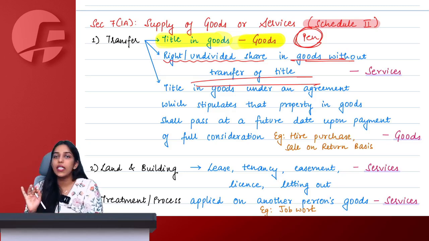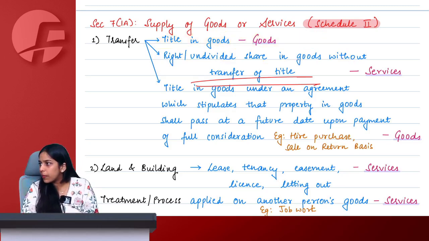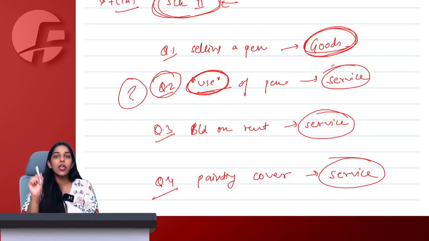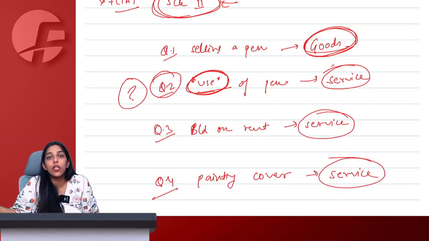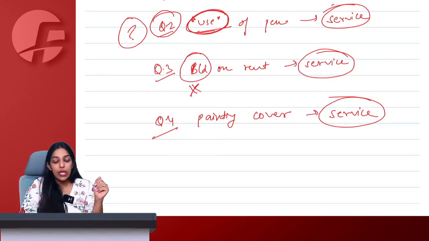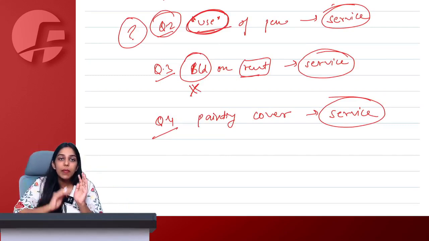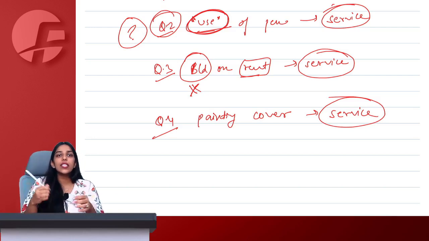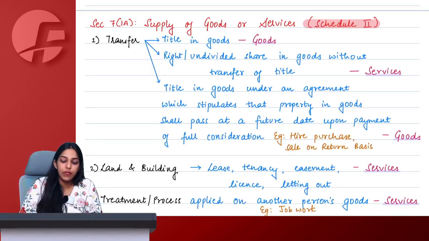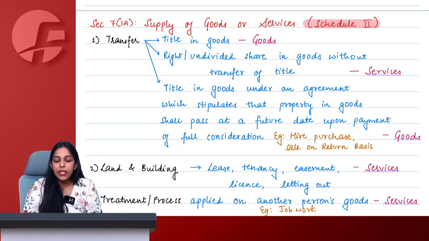Some students have made a mistake in point number 2. The majority of students have given all 4 answers correct, but 1 or 2 students I am seeing have given the answer as supply of goods for case number 2. Why? Just because a pen is a good? No, but I am not giving you the pen only. Otherwise, land and building are not supply only. Then why is giving the building on rent a supply? Because transferring a building is separate and giving a building on rent is separate. Similarly, think of it as I have given a pen on rent to you, and renting of course becomes a supply of service. Therefore, giving a right or undivided share in goods without transfer of title becomes services.